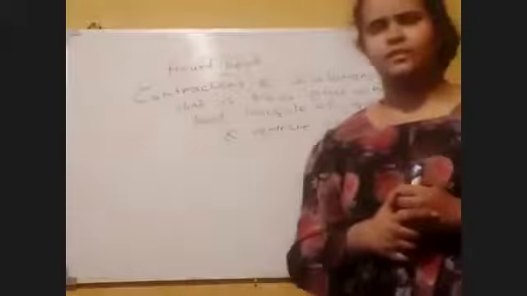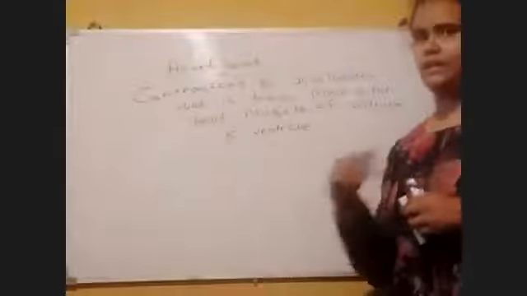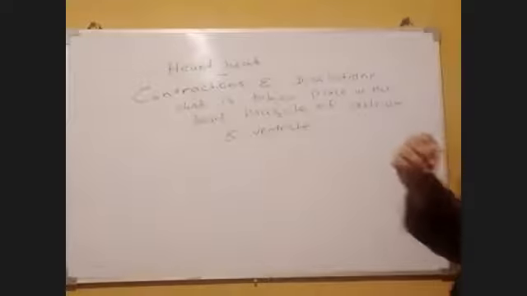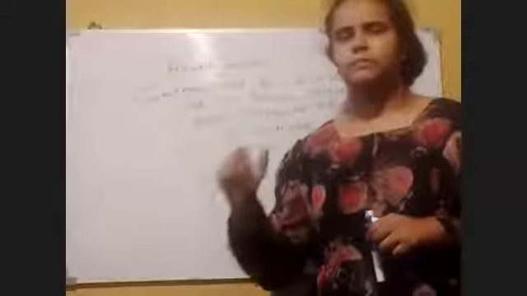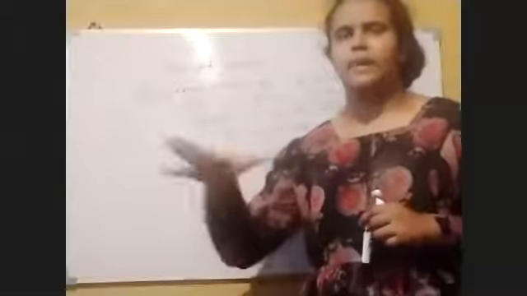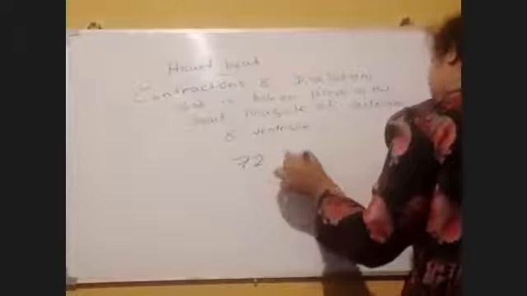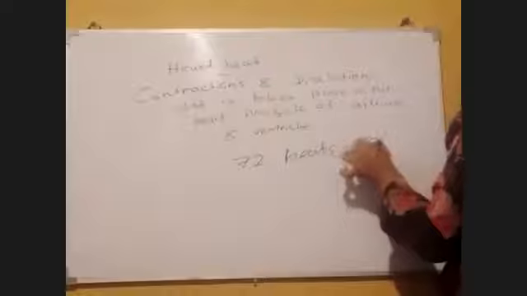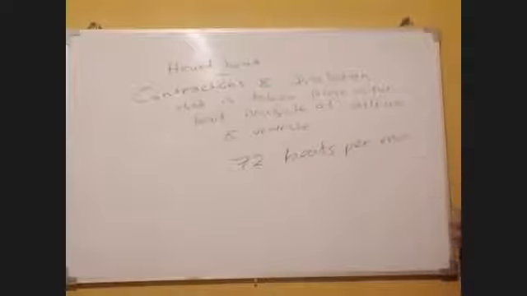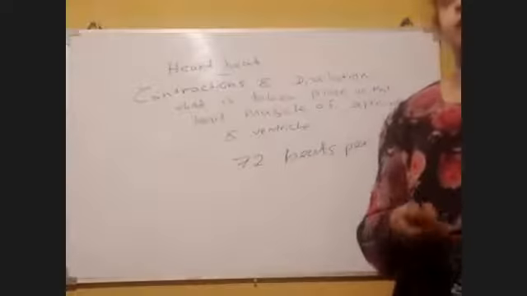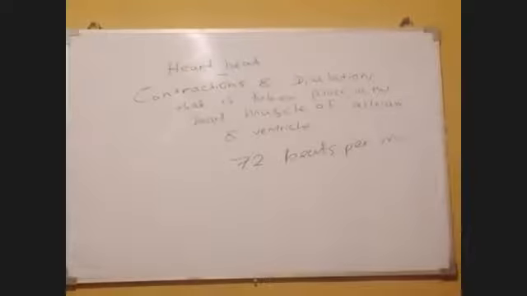And the other point is, what about the heartbeat rate of a normal healthy person? It is about 72 beats per minute. Beat means lub-da. Lub-da is one beat. So about 72 beats per minute can be heard in a healthy human. If it is around 70, we cannot say that the person is not healthy. About 72 beats per minute.